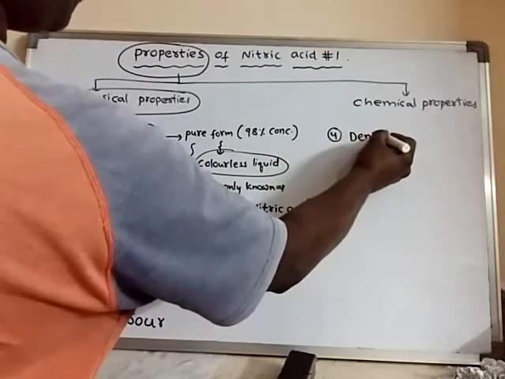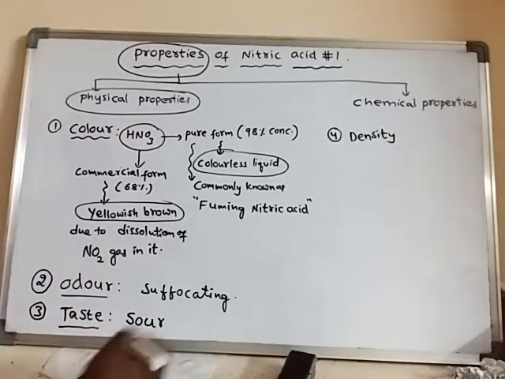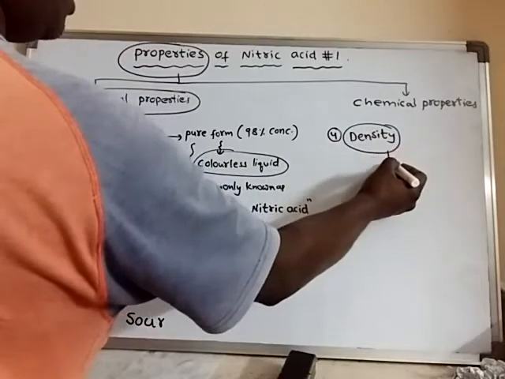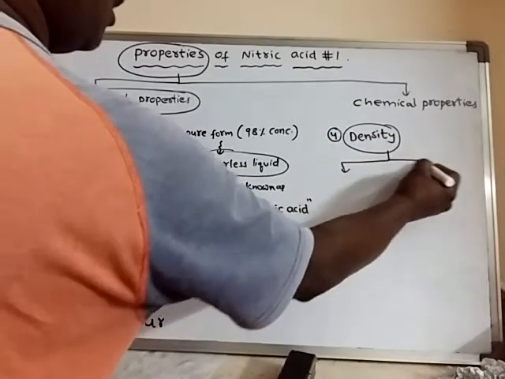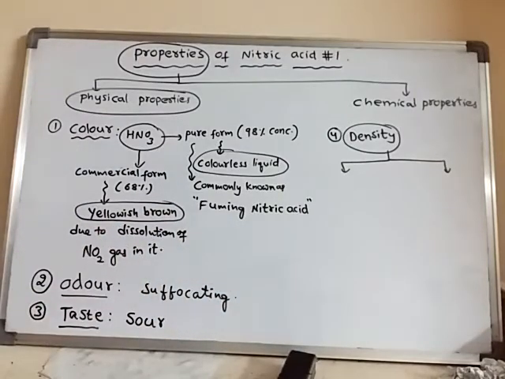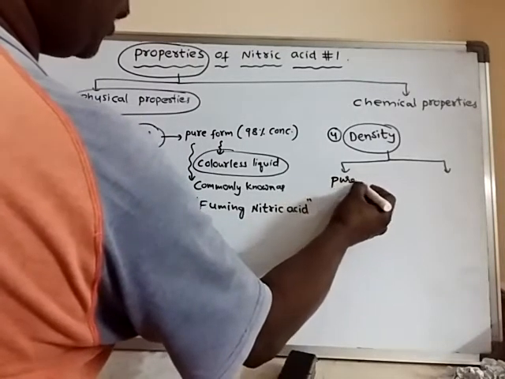Next, the fourth physical property is density. In the form of density also, it is of two types. Pure nitric acid has more density than commercial nitric acid.